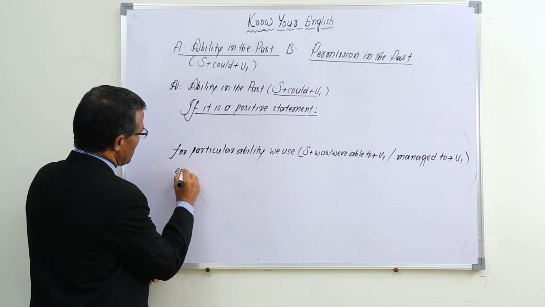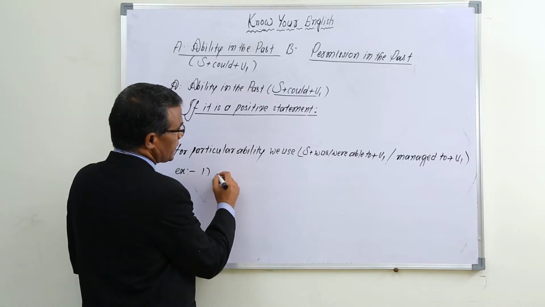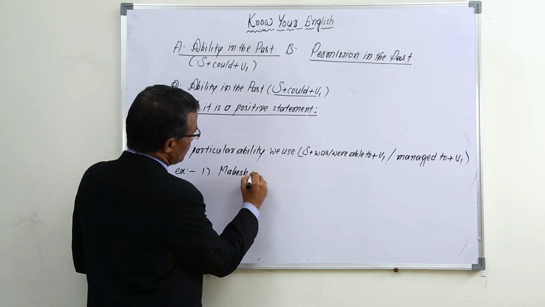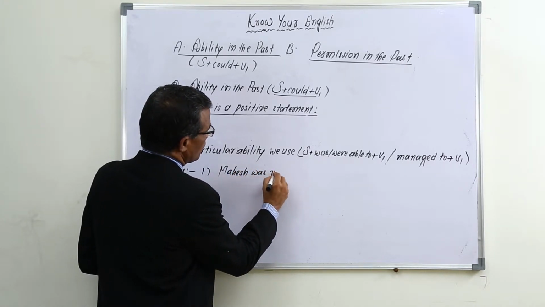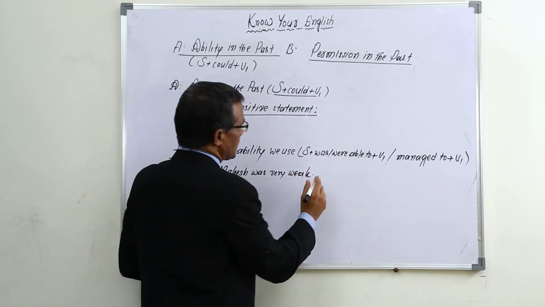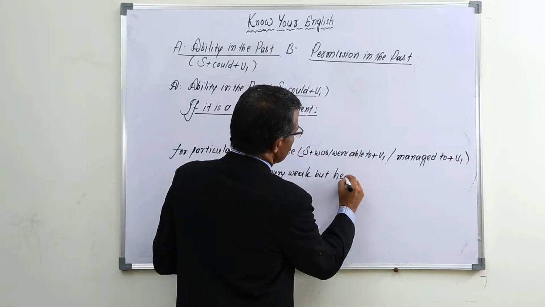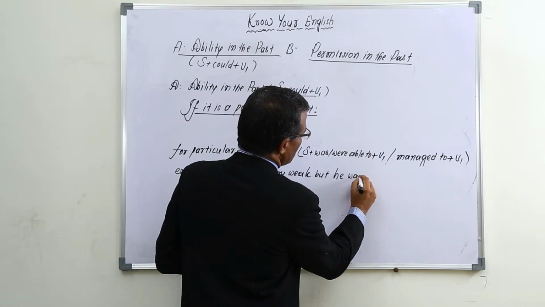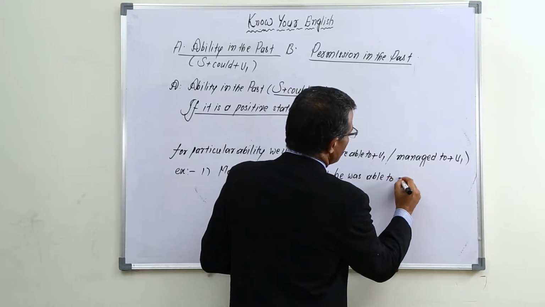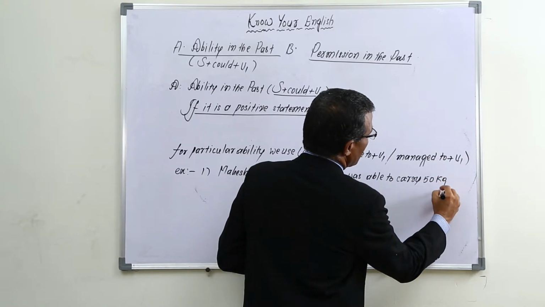Example number 1. Mahesh was very weak, but he was able to carry 50 kg bag.